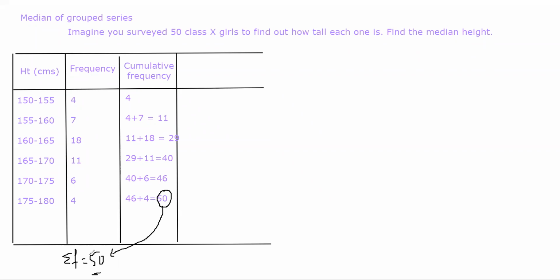Are you following till here? What we did is, you got the problem where you were given groups of heights and the frequency, the number of girls that fall in each of these groups. From here you calculate the cumulative frequency. Now you have to find the end point of that group. What is the end point?